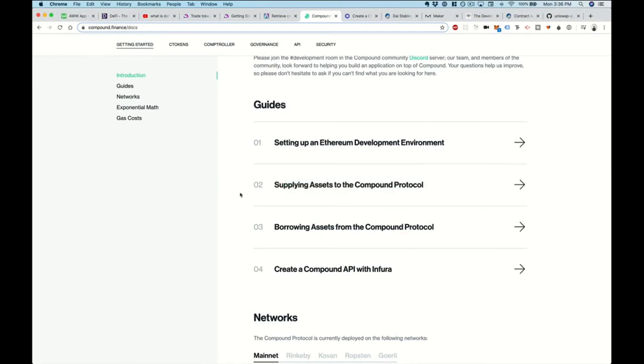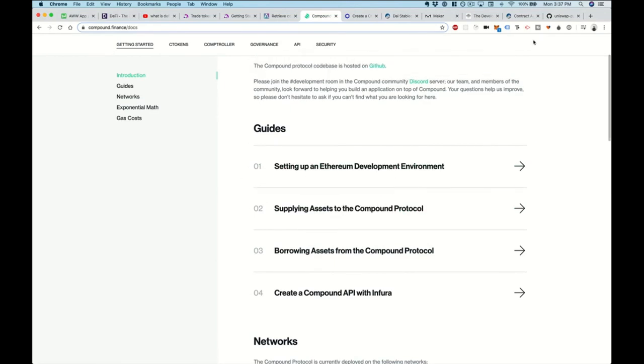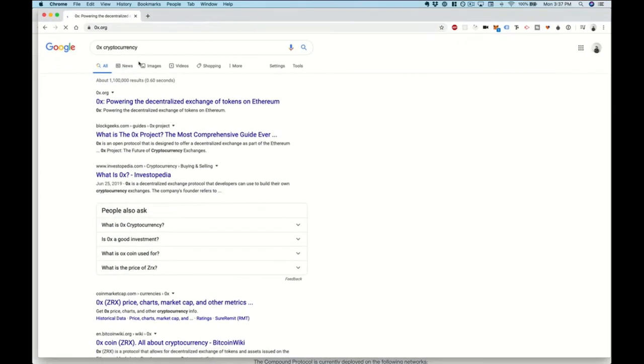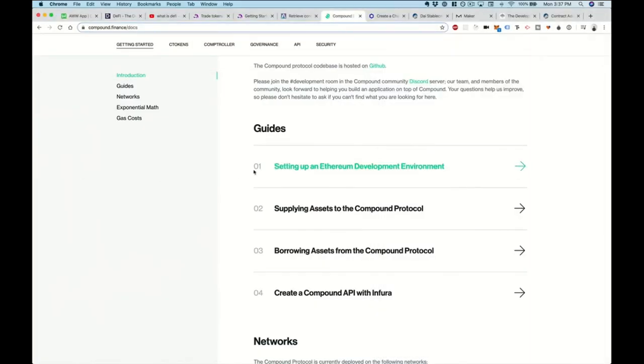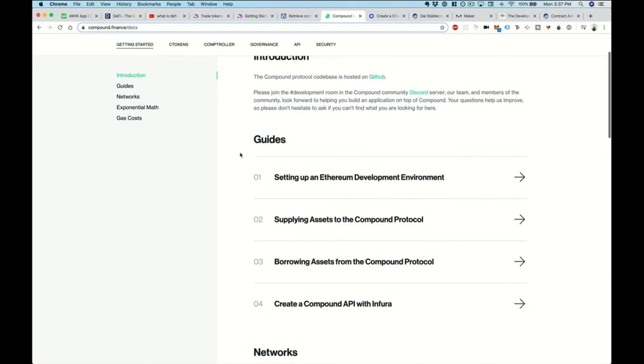So let's say you wanted to borrow a cryptocurrency like 0x, for example. Let me just pull that up here. This is the Ethereum-powered cryptocurrency 0x. Let's say you expect the price of this to change. What you could do is offer up your Ethereum to this protocol, lock it in this protocol, and then borrow 0x and go trade it. If the price changes, you pay it back, and then you have a profit and you get all your money back in the first place. That's an example of why someone might use this to borrow money.